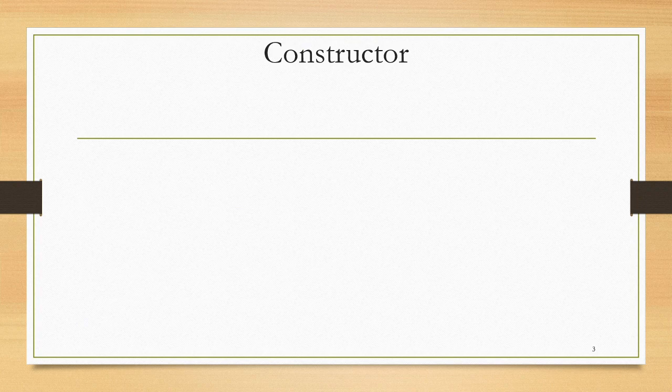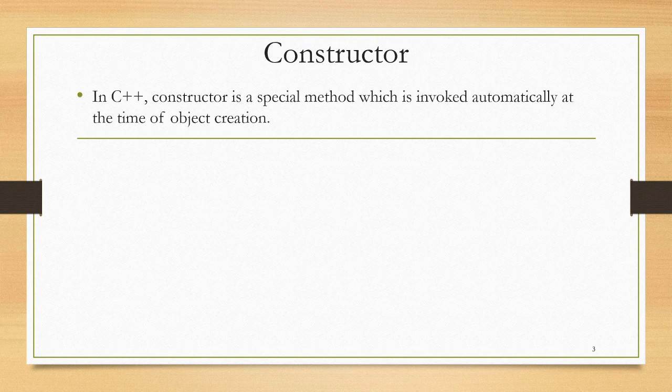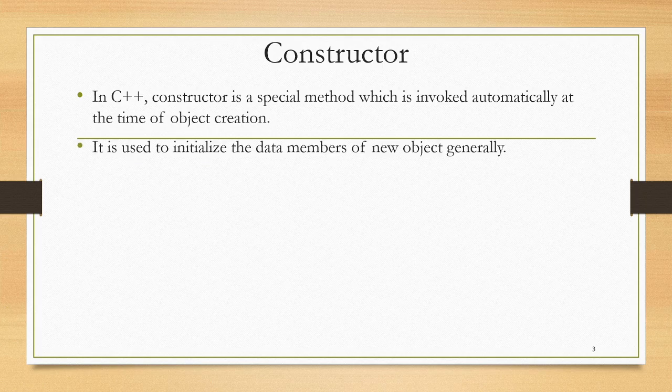So what is a constructor? In C++, a constructor is a special method which is invoked automatically at the time of object creation. As the name suggests, the constructor is used to construct the object, and it is one type of function which will help us to create the object. It is used to initialize the data members of a new object. So the task of the constructor is to initialize the data members of the class.